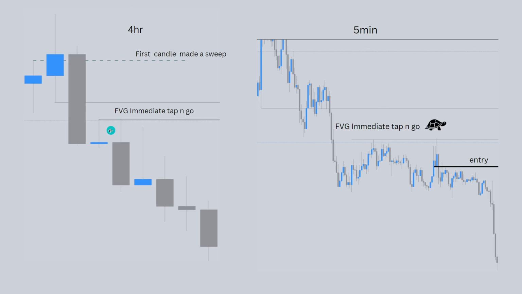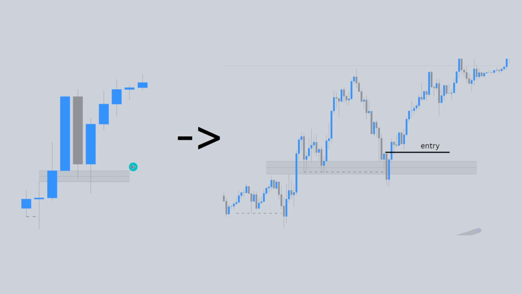Example of this, right over here, we see we created this fair value gap. Price makes a wick into that area, so we can identify this as our immediate tap and go. Looking at this on the lower time frame, we now see a perfect resolution of the turtle soup model being in play. Price makes a high, and then we see price make a wick reject, turtle soups the high, and then we have a perfect move to the downside. Having this turtle soup model gives us the perfect entry model to execute on the lower time frame and have a full-on trade.